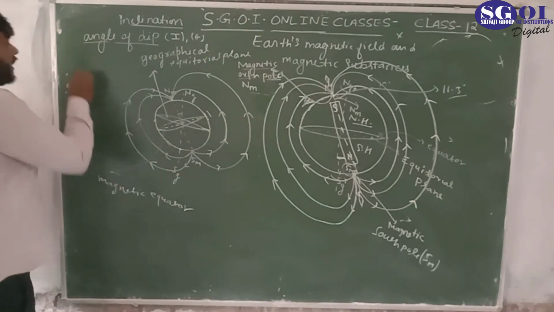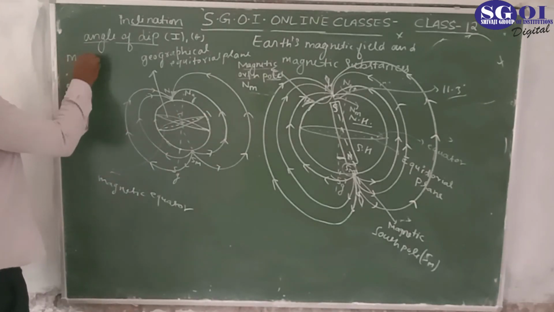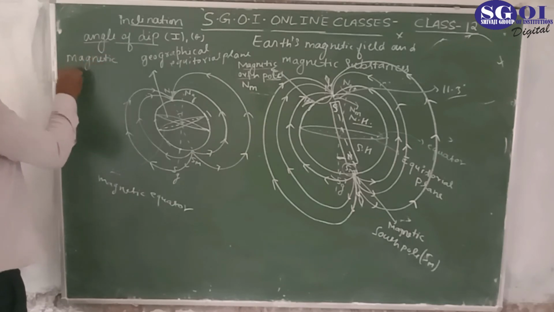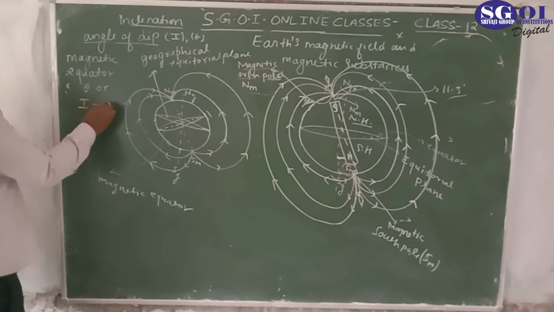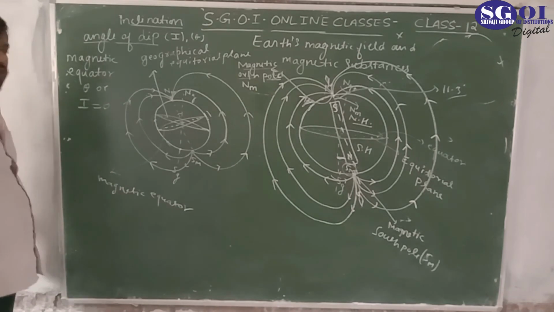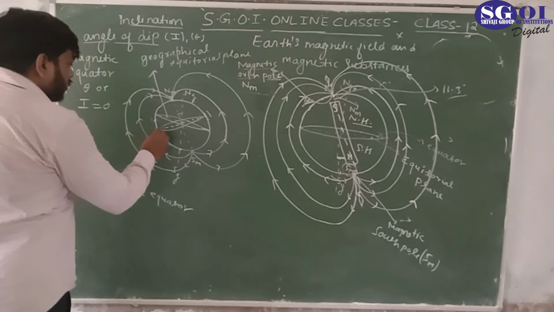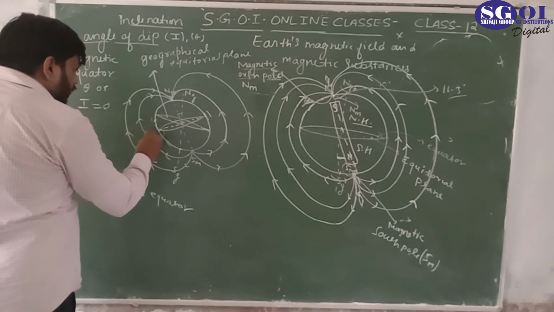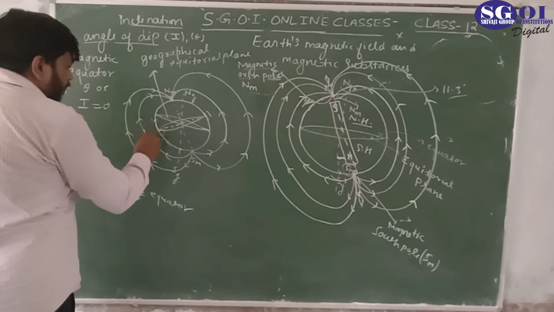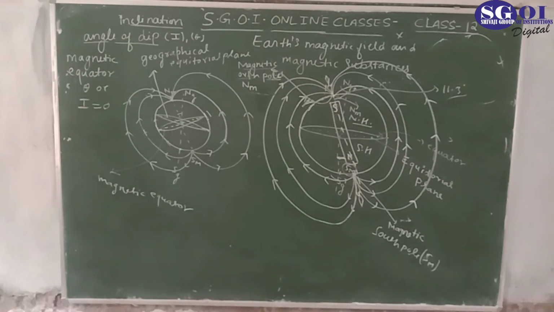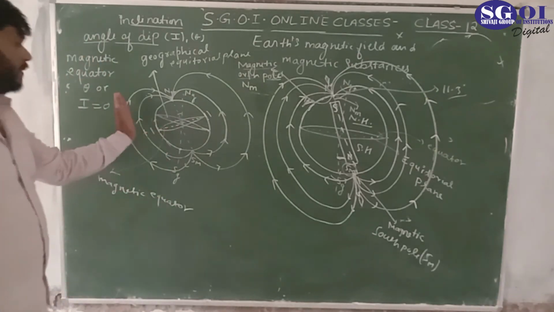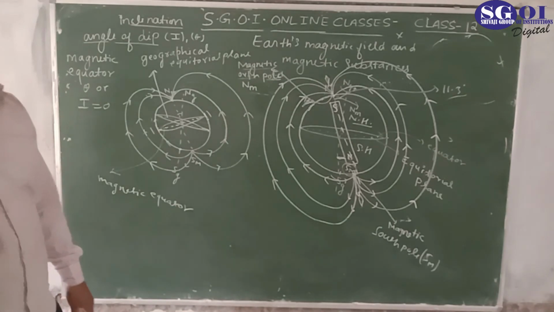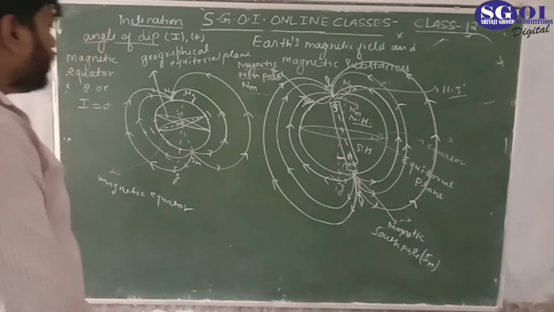And at the magnetic equator, theta, or I, is 0, because here also the magnetic field lines are parallel to the surface. So the dip needle would be in the direction of the magnetic field, it would not deviate, it would not dip.